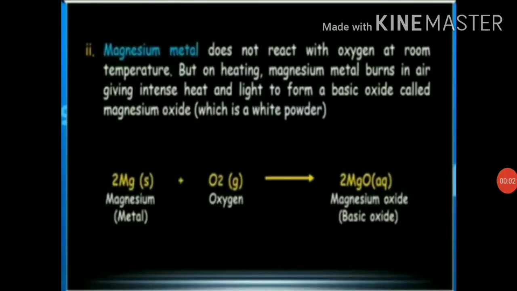So students, before going to the reaction, let's talk about magnesium metal. Magnesium is a metal. Now let's take a magnesium wire, hold it with a pair of tongs and heat it over a flame. Magnesium wire burns vigorously. Vigorously means forcefully. So magnesium wire burns vigorously, producing a bright white light to form an ash. And that ash is what? That ash is magnesium oxide.